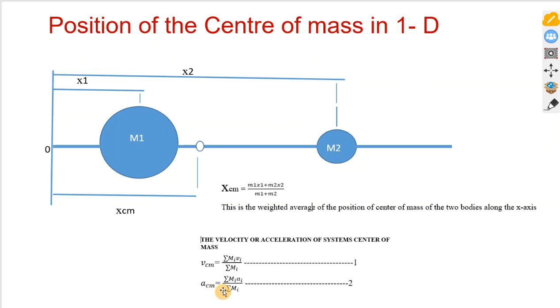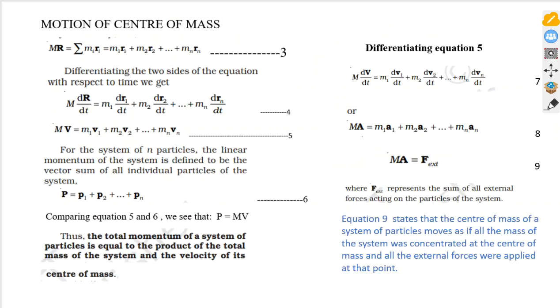The same thing applies with the acceleration. For instance, if we differentiate equation 5 with respect to time, we have this. It gives an expression for Newton's second law of motion.